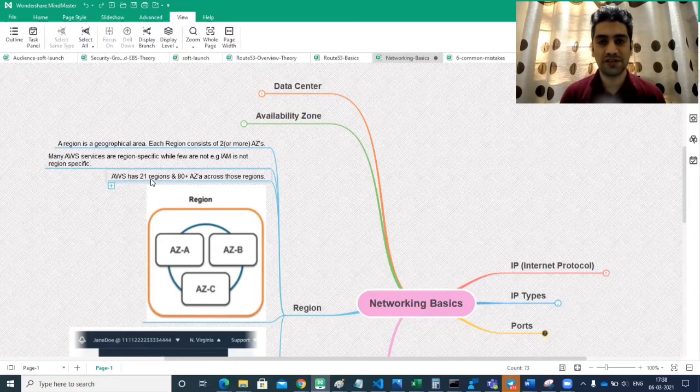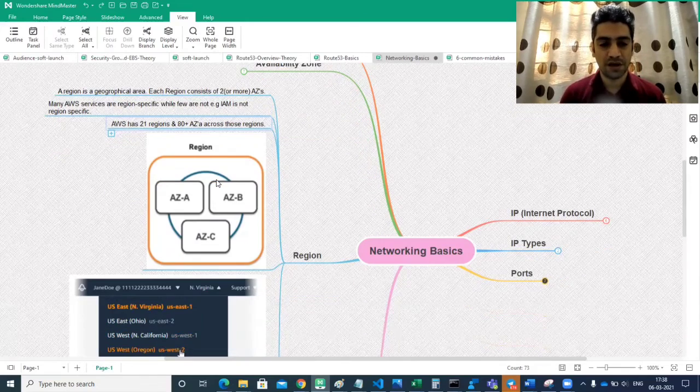AWS has 21 regions, I should say 21 plus. Right now we can see 21 regions and 80 plus AZs across those regions. You can see in the graphical representation that we have AZ A, AZ B, AZ C. Ideally, in any region there should be a minimum of two AZs, and more than two is better, because that is what gives a more reliable structure. So one region consists of more than two AZs.